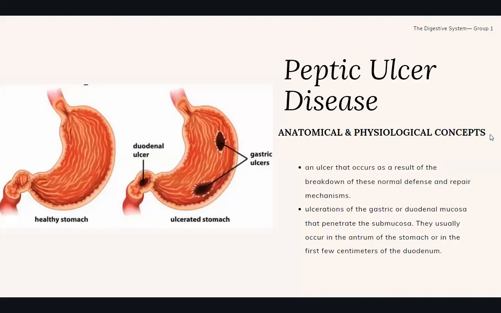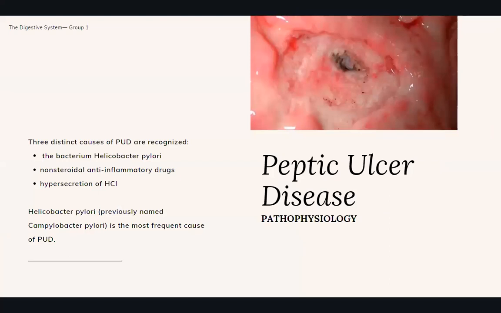So for our first disease, which is the peptic ulcer disease, peptic ulcers are sores that develop in the lining of the stomach, lower esophagus, or small intestine. Most of the symptoms are weight loss and abdominal pain. The pathophysiology of peptic ulcer is usually formed as a result of inflammation caused by the bacteria H. pylori or Helicobacter pylori.